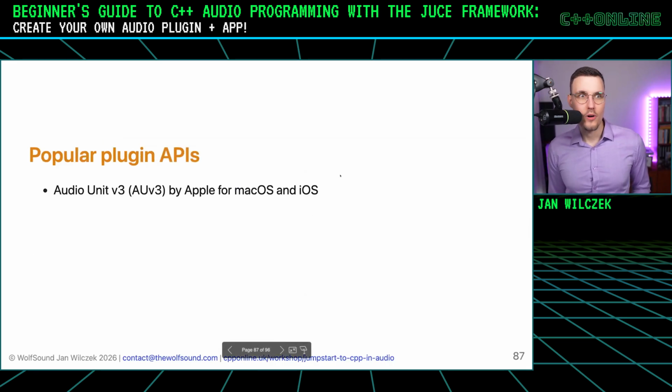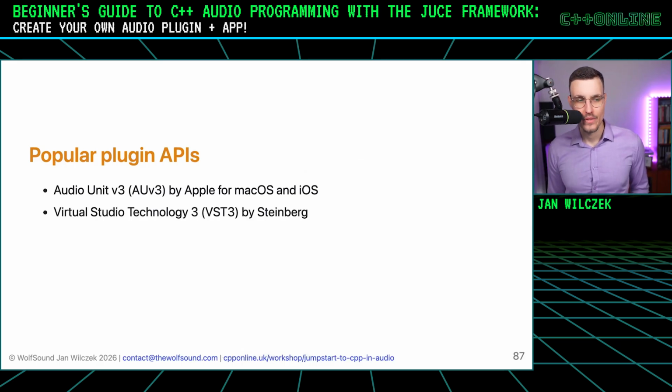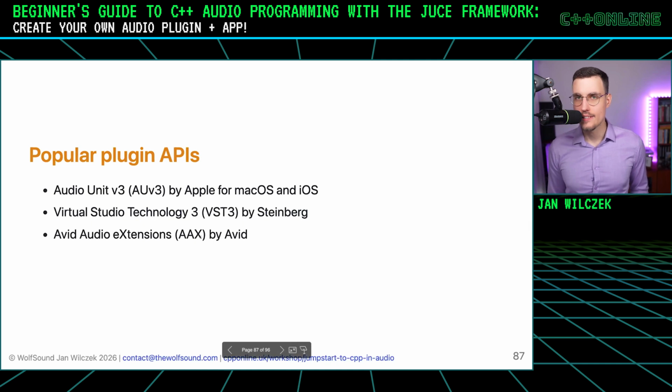Well, Apple has their own Audio Unit v3. What's interesting, it also works on iOS. Steinberg has Virtual Studio Technology 3 that's widely supported among many DAWs. Then there's the AAX format, which is only available for the Pro Tools digital audio workstation. Linux has its own format. And then the most recent addition to the plugin APIs is the CLAP audio plugin format.